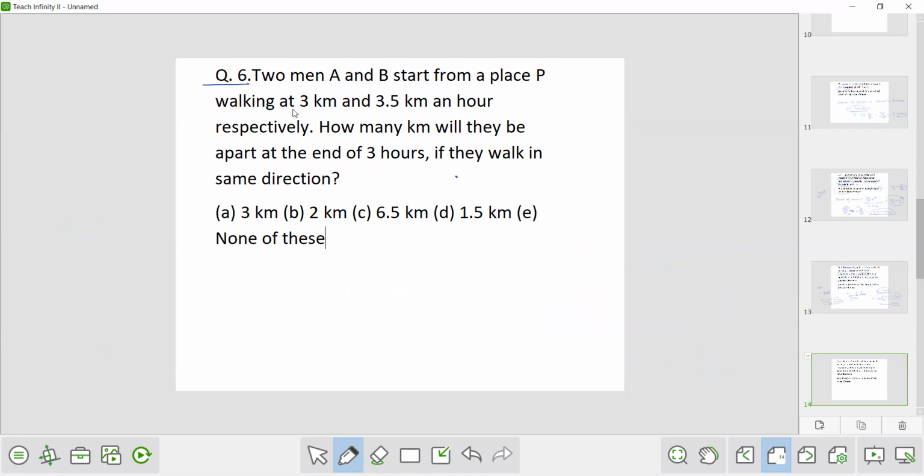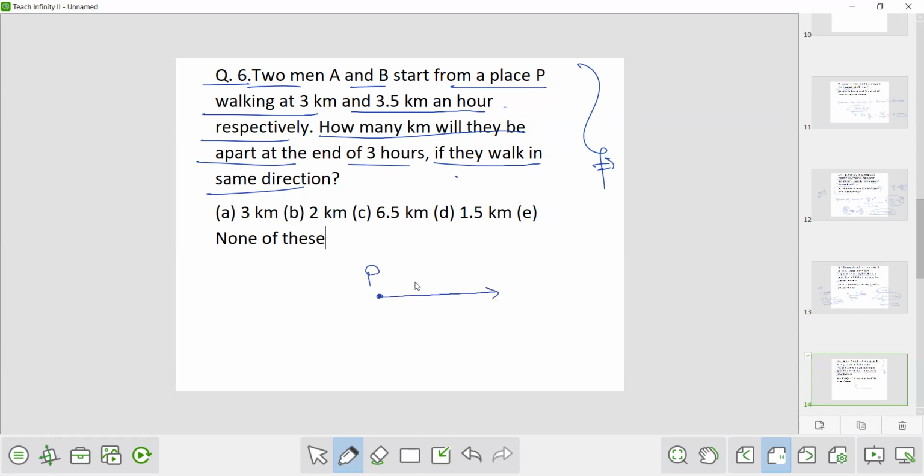Now question number 6. This question is also of similar nature. Two men A and B start from a place P walking at 3 km and 3.5 km an hour respectively. How many kilometers will they be apart at the end of 3 hours if they walk in the same direction? Here, this is a point P. A is traveling rightward and B is also traveling rightward. Now A has traveled 3 km in 1 hour. B has traveled 3.5 km in 1 hour. So what is the difference between the distance between A and B? So the gap between A and B is 0.5 km.